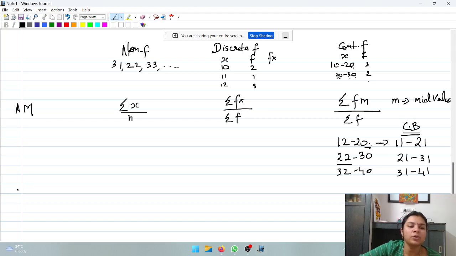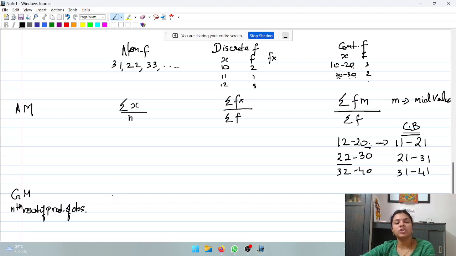Next we move on to geometric mean. What is geometric mean? Geometric mean is referred to as the nth root of the product of observations. Nth root of the product of observations.